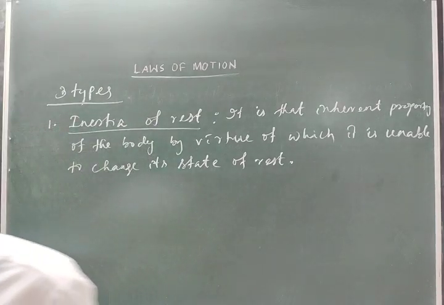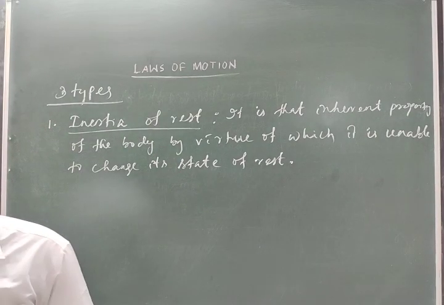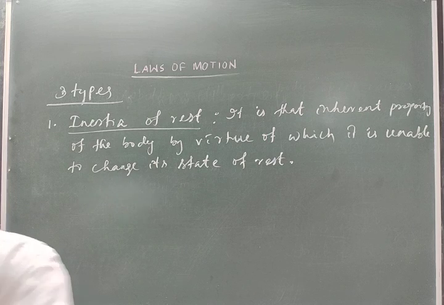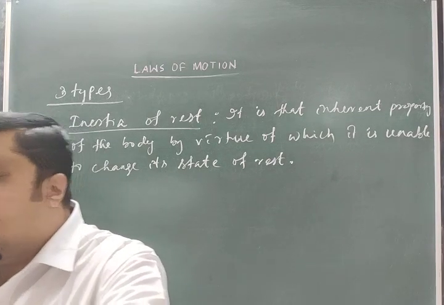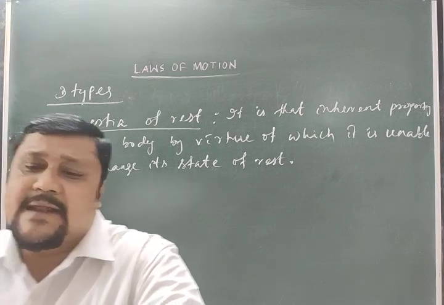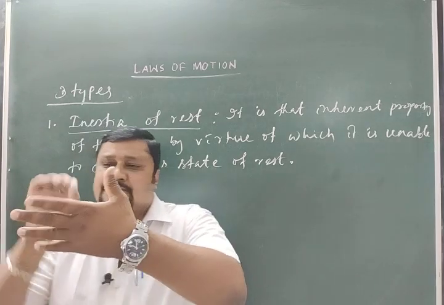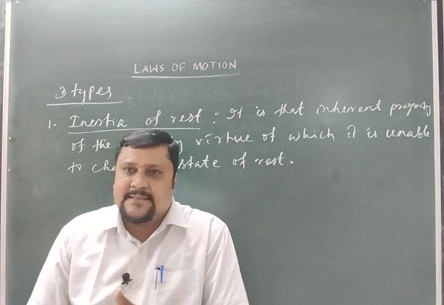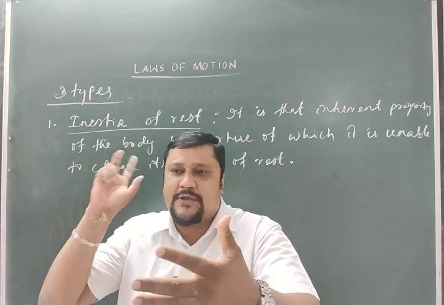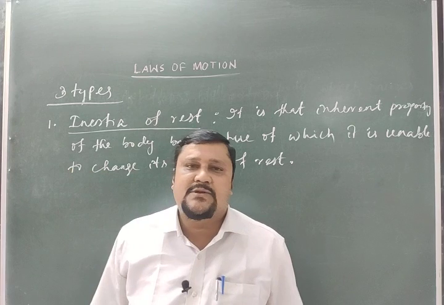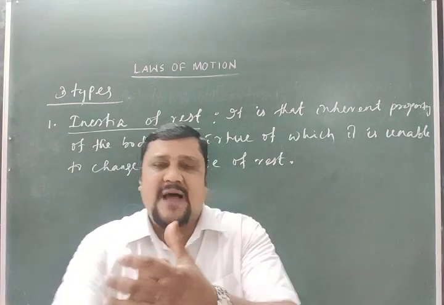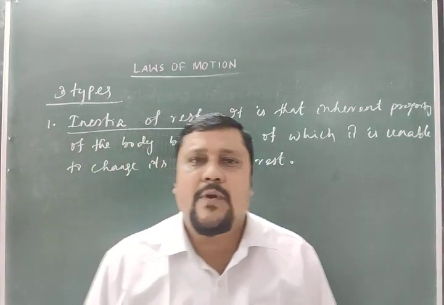There are other examples of this inertia of rest. Another example is when a bullet is fired at a glass, the bullet makes a small hole and passes through the glass. But if I throw a stone at the same glass, the stone will break the whole glass, but it will not pass through by making a small hole.